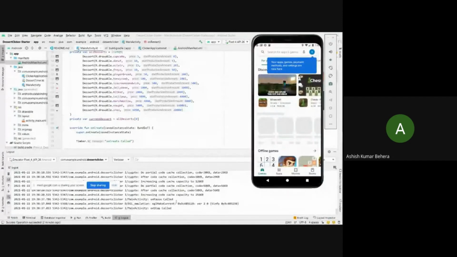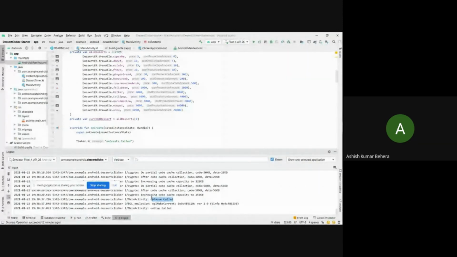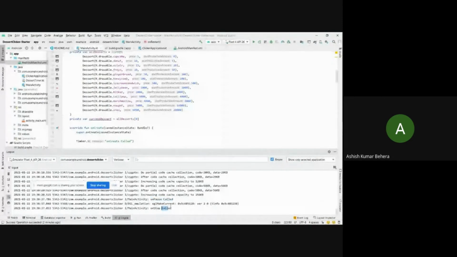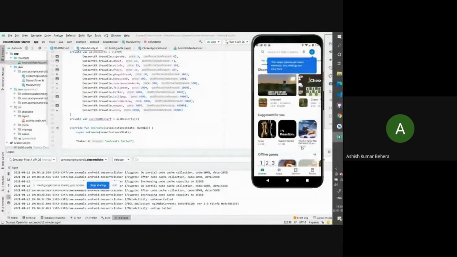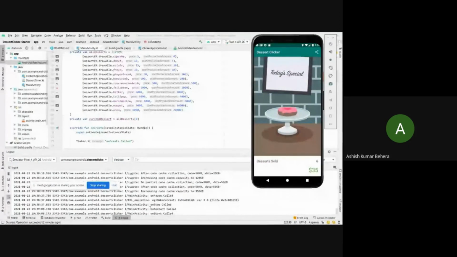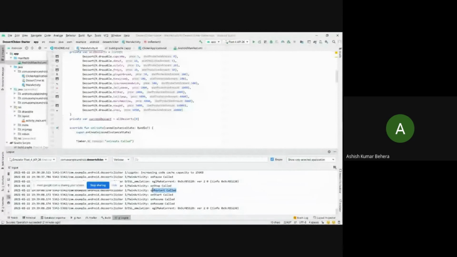See here, on pause is called as soon as I put my app into the background, and after some time on stop is also called. If I return back to my Desert Clicker, then see, on restart called. After that, the normal methods, on start and on resume, are called again.